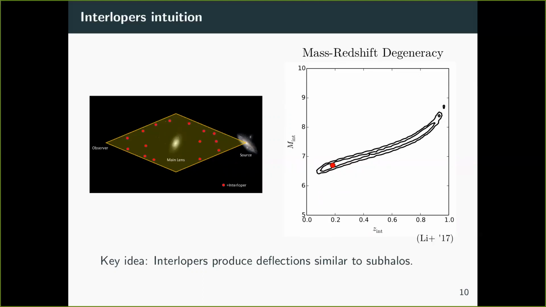And so what a previous study has found is that there seems to be a mass-redshift degeneracy, which means that different interlopers at different redshifts, so different values of the x-axis, look a lot like different interlopers at different masses. So in particular, what this means is that an interloper produces deflections that are similar to that of subhalos, even though it might be a subhalo of a different mass.